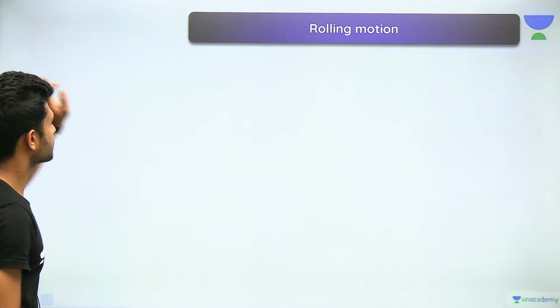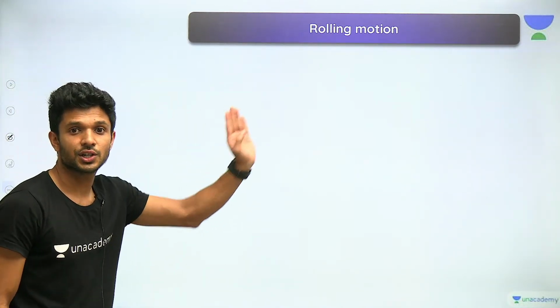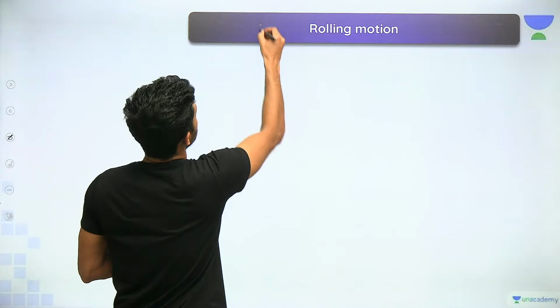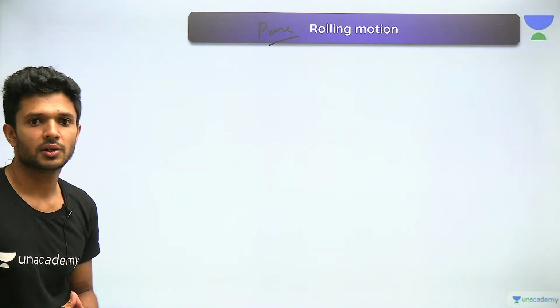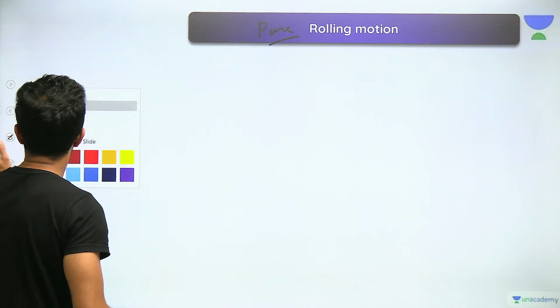Moving on. Now we are not just going to learn about rolling motion. Let us learn about pure rolling motion. I don't think you can see it from there.